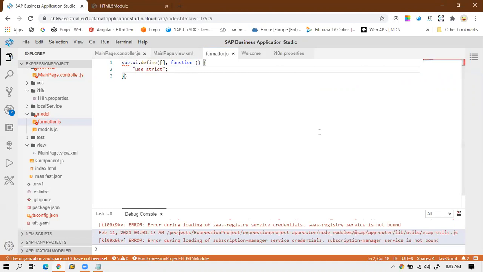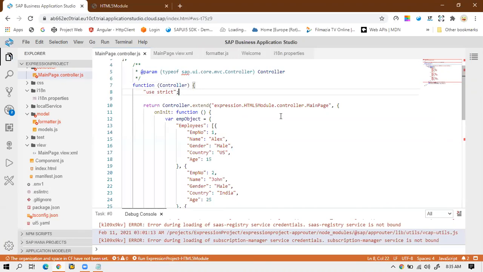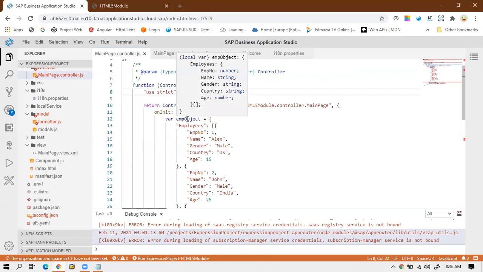So what is the purpose of use strict? Use strict makes sure that the code follows strict rules for variable validations.